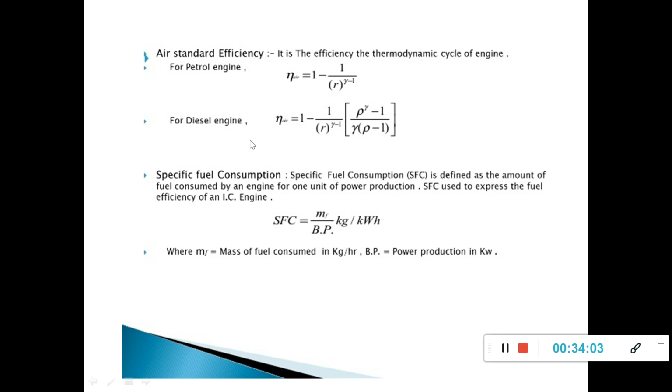You can see the formula for the petrol engine and diesel engine. This r is the compression ratio. So we can see efficiency is directly proportional to compression ratio. As the compression ratio increases, efficiency increases. For diesel engines, we have a larger compression ratio, ranging from 16 to 20. So the air standard efficiency of a diesel engine is always greater than the air standard efficiency of a petrol engine.